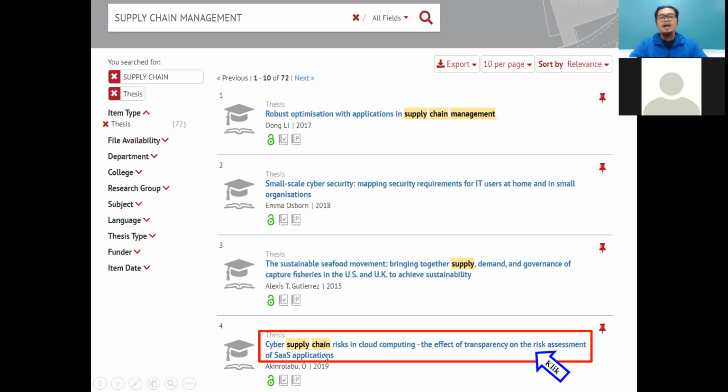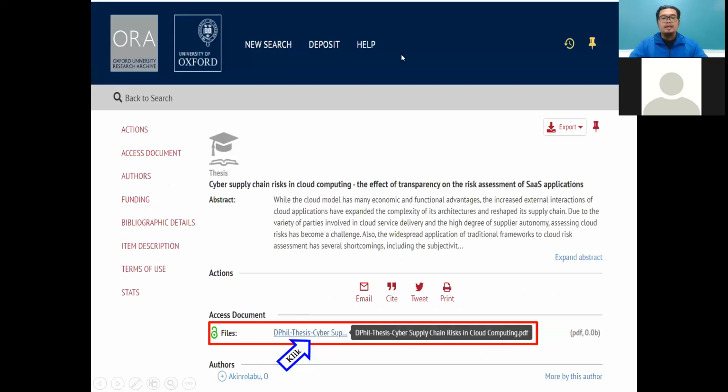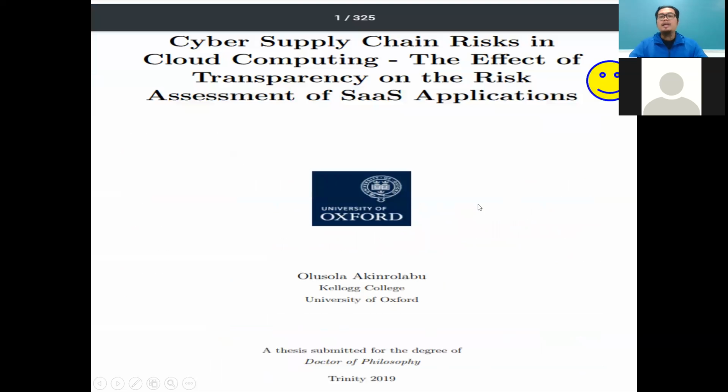Because we are now trying to cover this topic, cyber. So this is cyber supply chain risk in cloud computing. For me, it's quite interesting. So I click this title. And then they have some information here, abstract also. So you need to click the file to get the full thesis. Please click the information from the access document to get the PDF file. Please click, and then you can get the full thesis from Oxford University also.